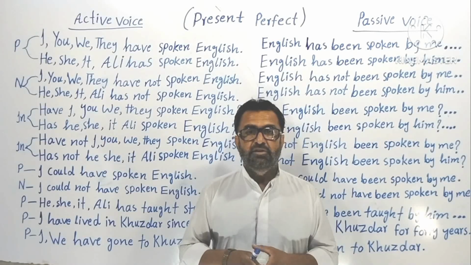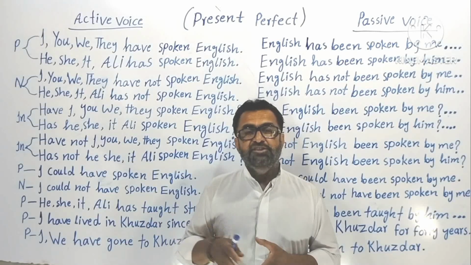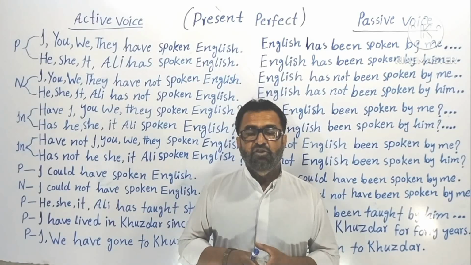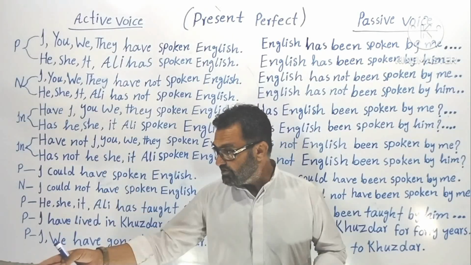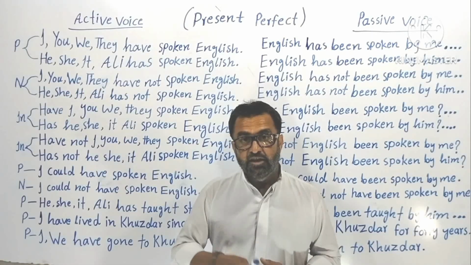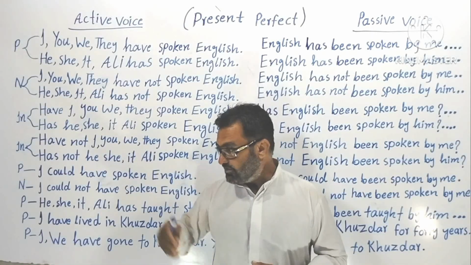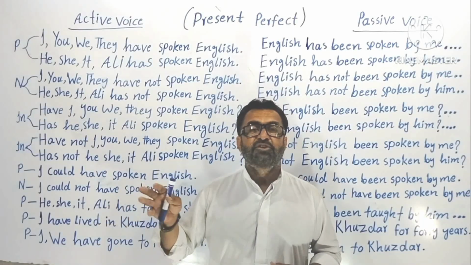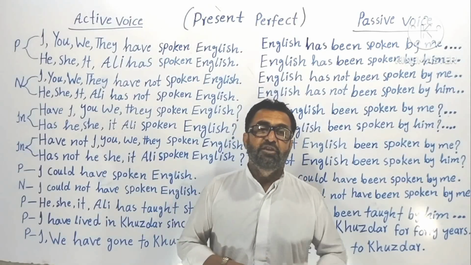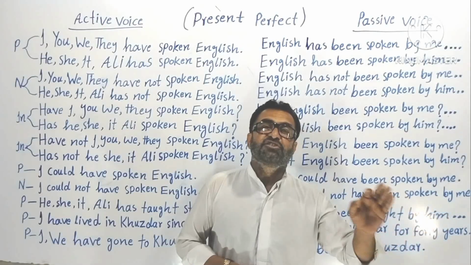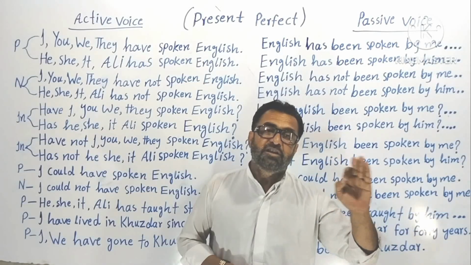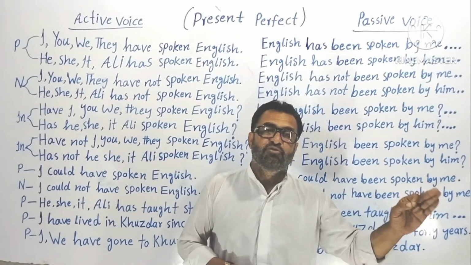Understood? In active voice, the subject is important. For example, if I say, who broke this chair? Then the students will say, sir, Ali broke the chair. Now here, Ali is important, which means the subject is important. But in passive voice, the verb, the main action is important.